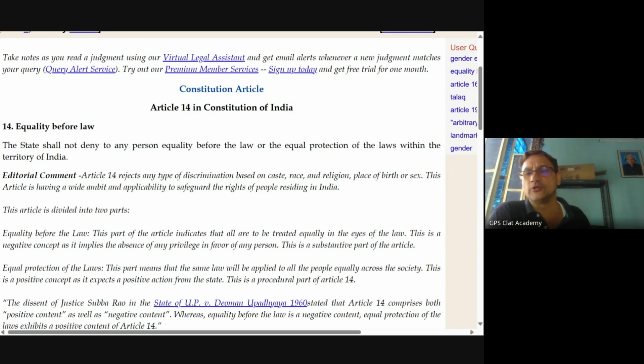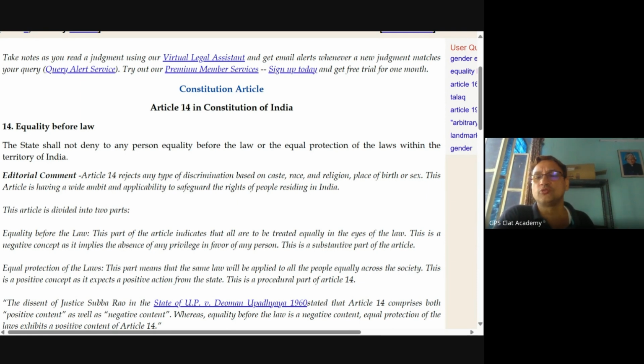Your film board has every power to impose restrictions upon the exhibition of movies, but do it within constitutional confines. You can't say, I don't like this director, that's why I will not allow his film without so many cuts. That cannot be done. Your action should be referable to the restrictions under Article 19 Clause 2.